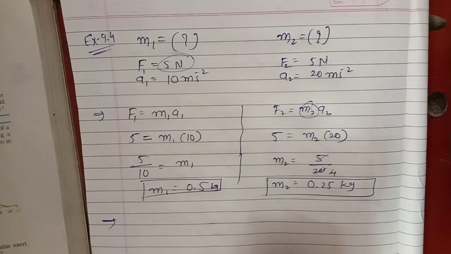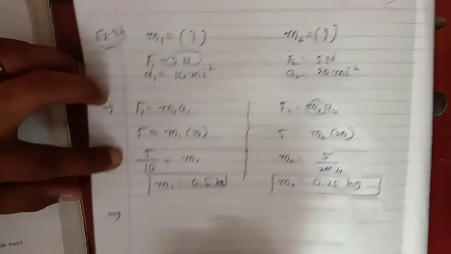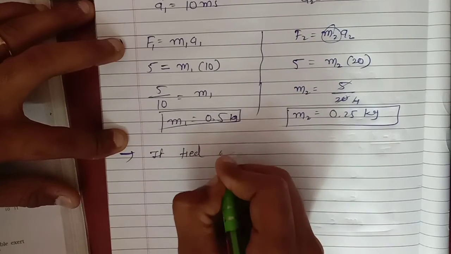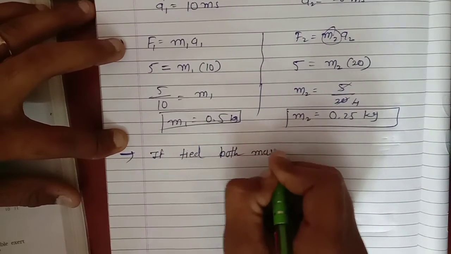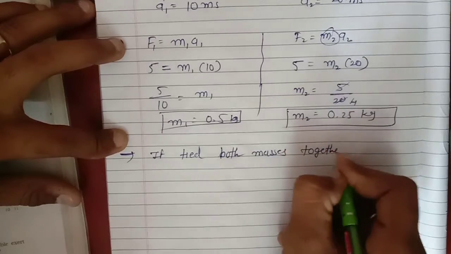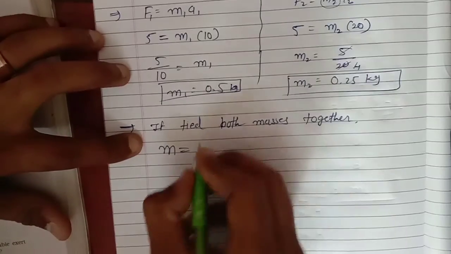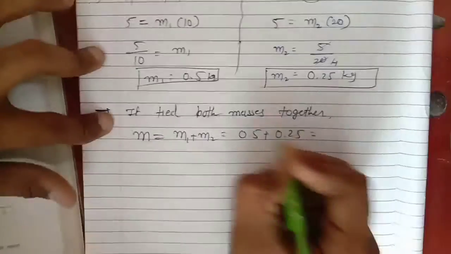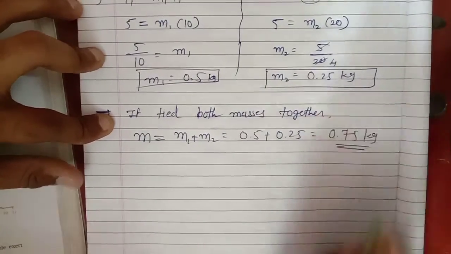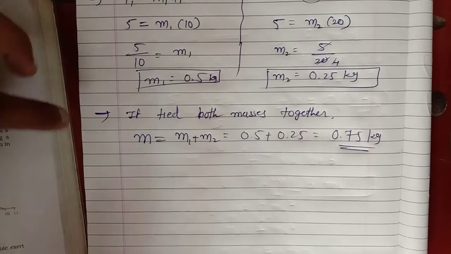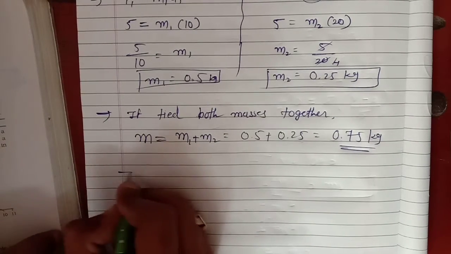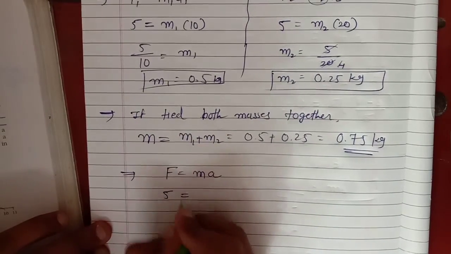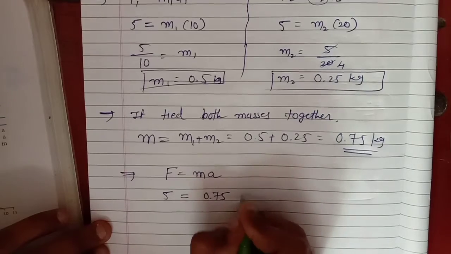Now what is the question? What acceleration would it give if both masses were tied together? If we tie both masses together, M is equal to M1 plus M2, 0.5 plus 0.25, which means 0.75 kg. Here what do you have to find? The acceleration. The force remains the same. You have to find acceleration using the formula F is equal to ma. F is 5 Newton, M is 0.75. You have to find A.